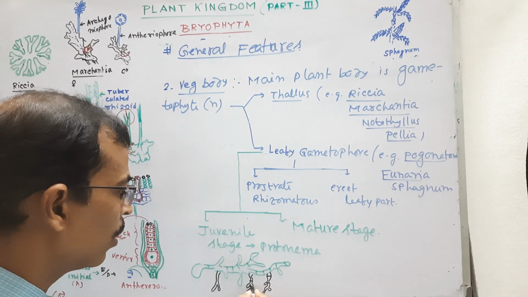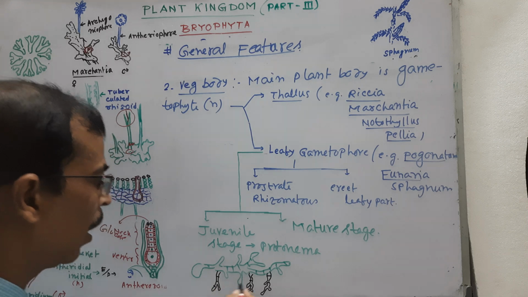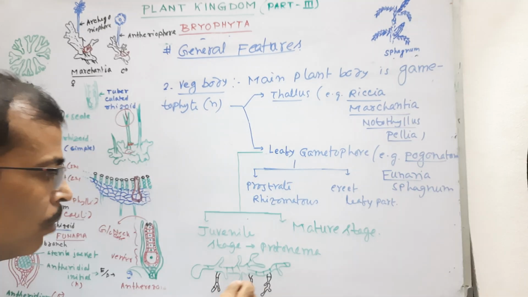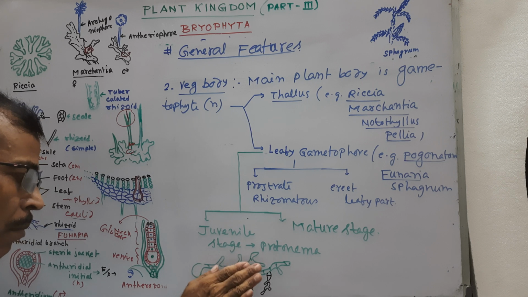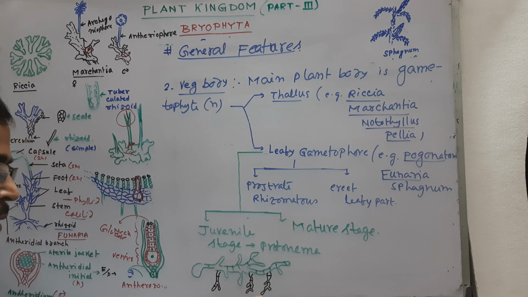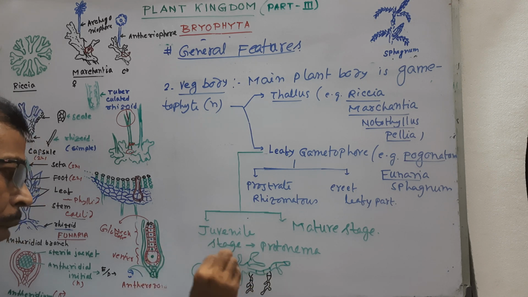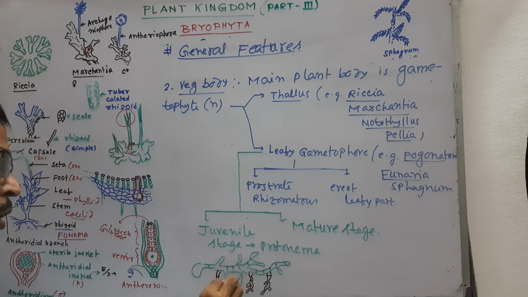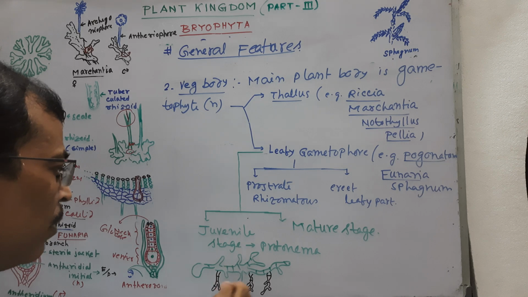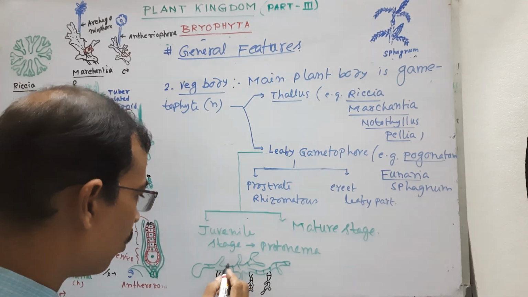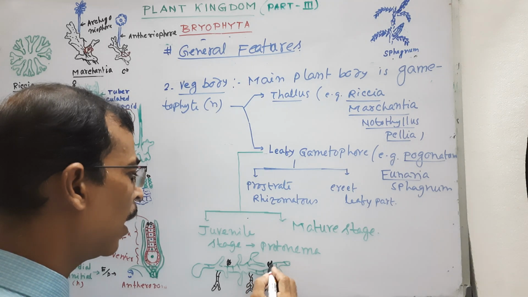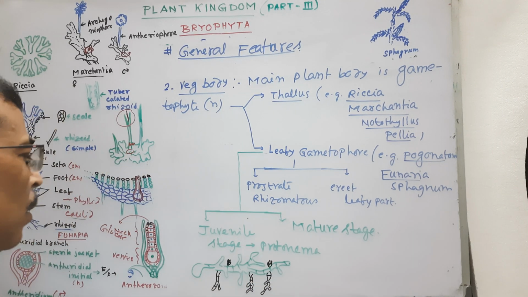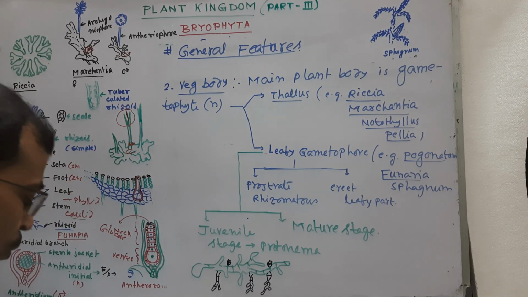These are called rhizonema, and some of these rhizonema act as rhizoids, which help to anchor the protonema with the substratum and also to absorb nutrients and water from the soil. And on the dorsal surface they produce buds, and these buds ultimately produce the leafy gametophore part.